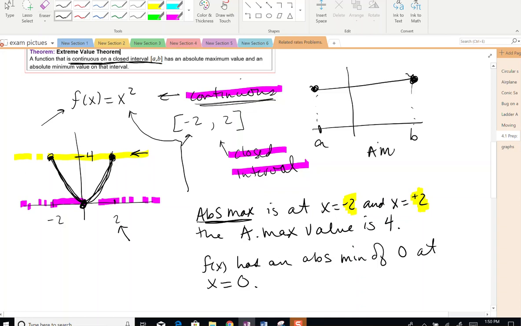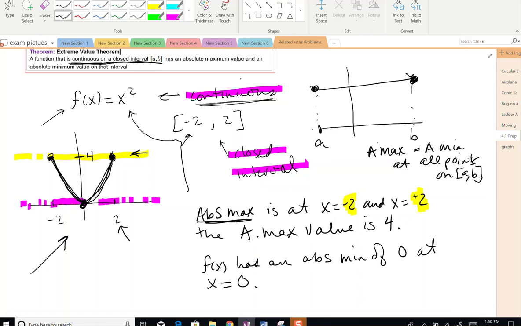So a max equals a min at all points on A to B. So that's boring. We wouldn't really spend too much time investigating that type. We wouldn't have to use any calculus for that. Parabolas, again, we don't have to use calculus, but we practice using calculus for these sorts of things.